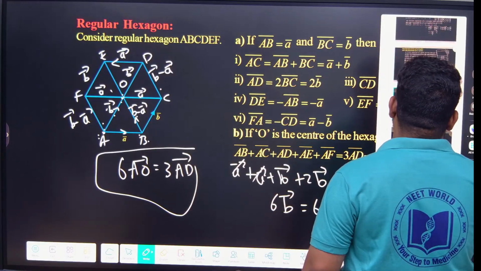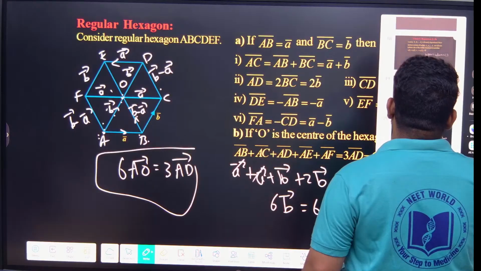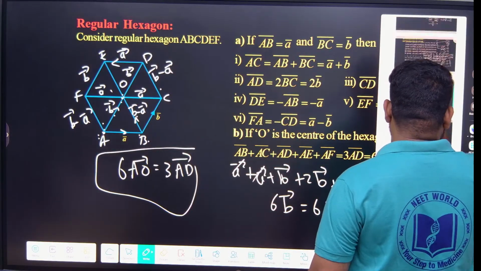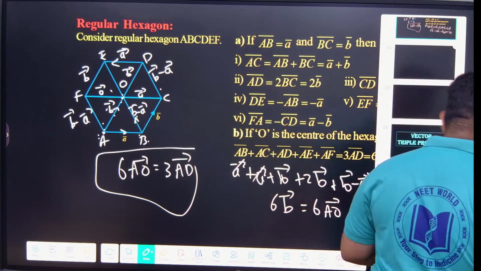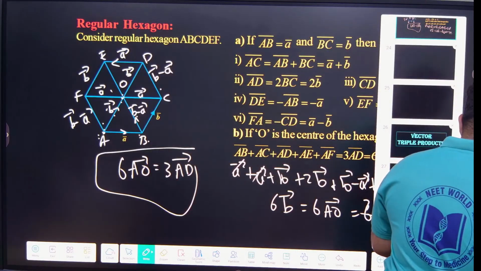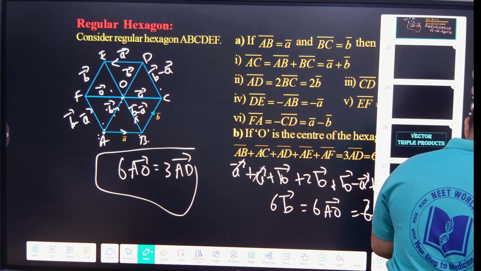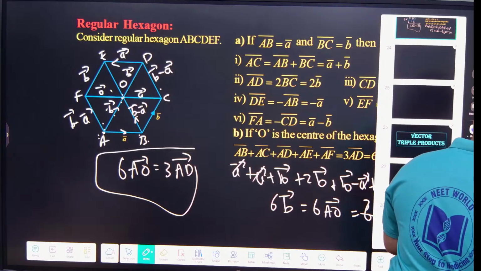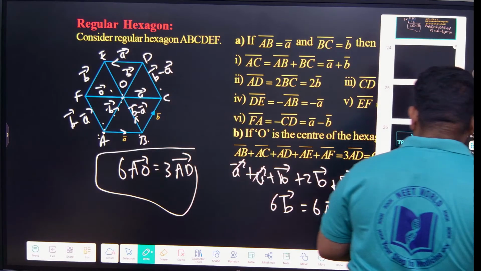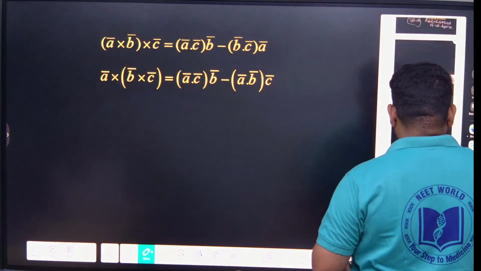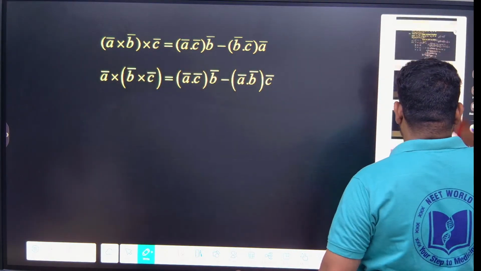Triple products. Why did it go to triple product? Where is dot product? So now we will study about dot product.